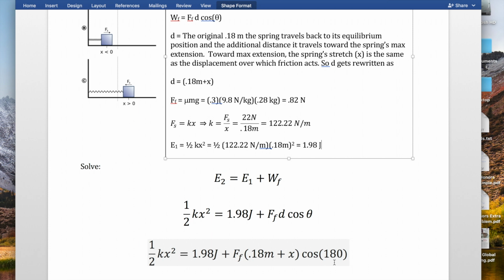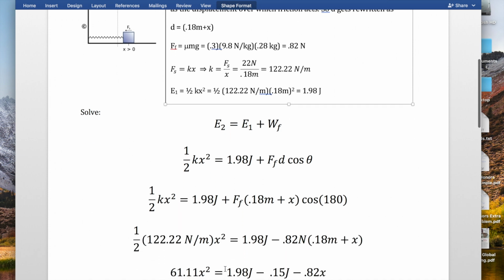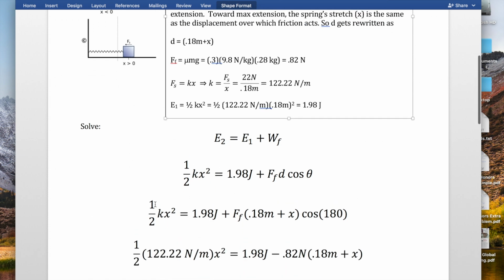In this scenario, the friction force is going opposite to the direction of motion, meaning that theta is 180, or cosine theta is going to be -1. So I'm going to flip this plus sign to a minus sign. I plugged in the spring constant because we knew that, and then I plugged in the value for the force of friction, and I switched the plus sign to a minus sign because cosine 180 equals -1.